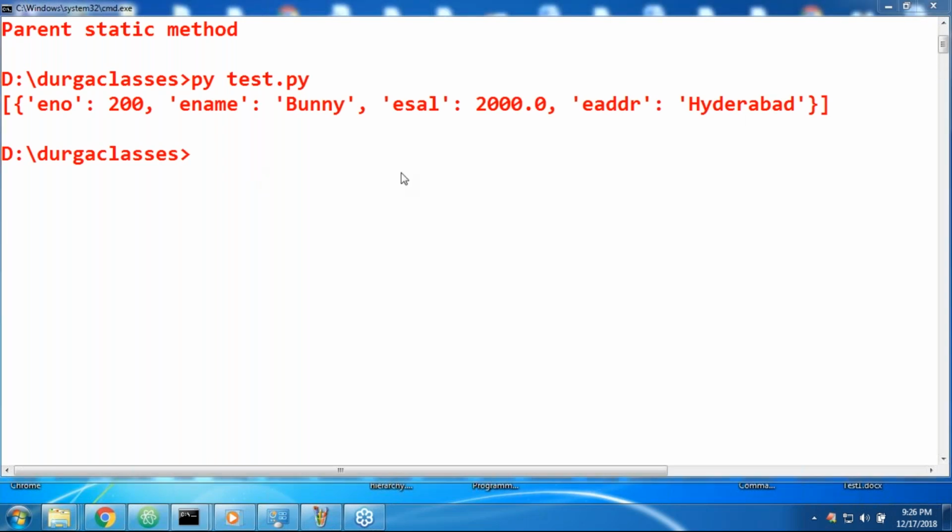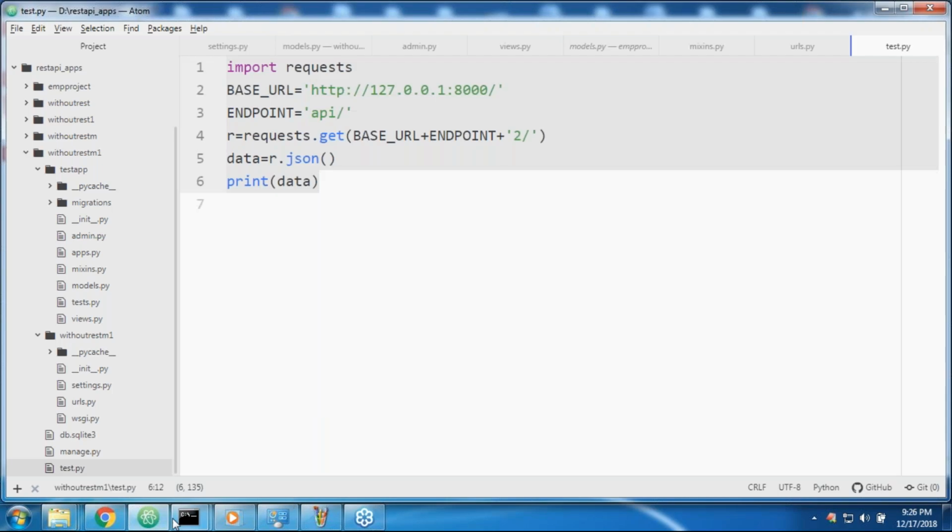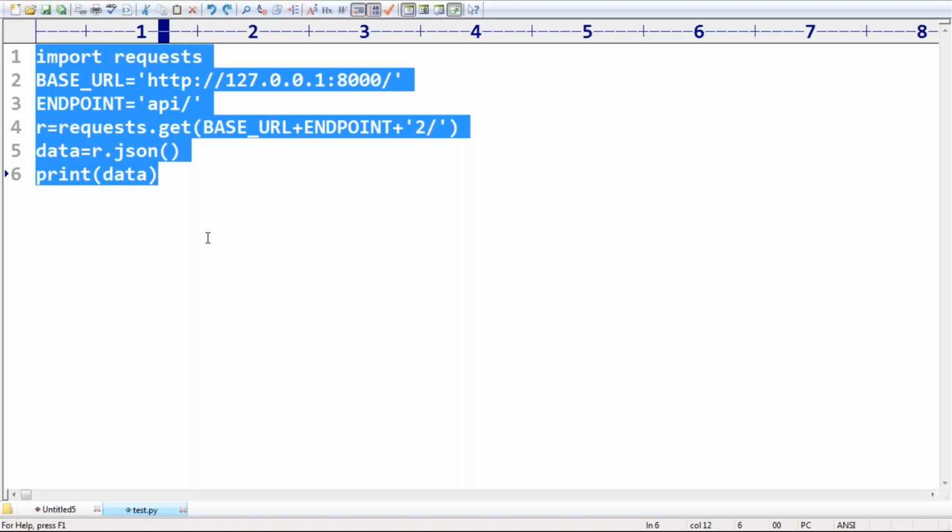Now observe it very carefully. Have you observed, right? Where is this data coming from? From which application? From the Django application. This data is provided by the Django application, and this data is used by the Python application. Now, how can this Python application use it?